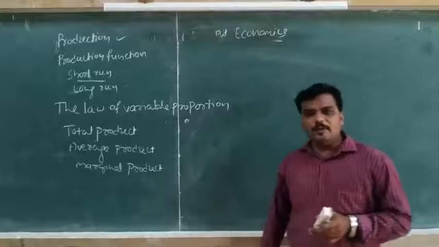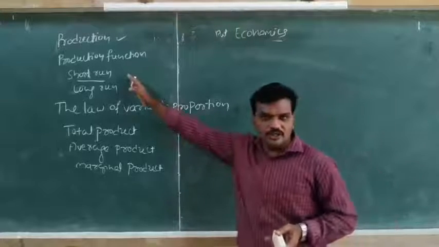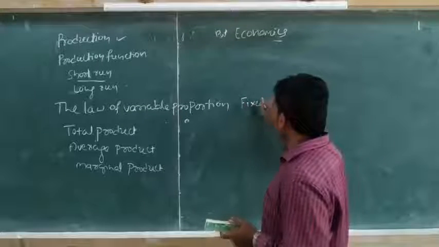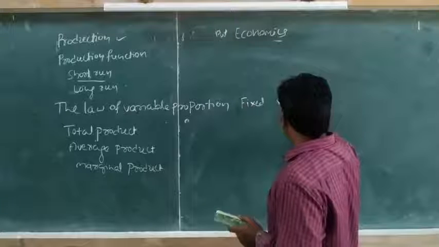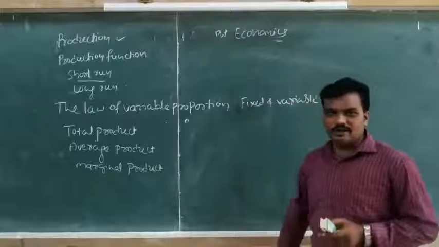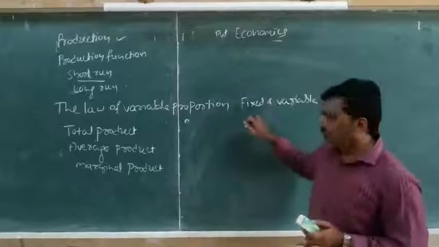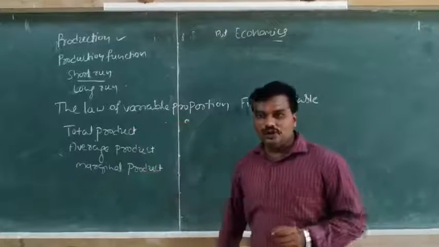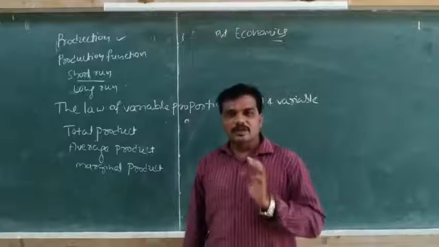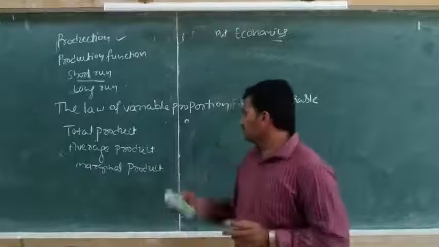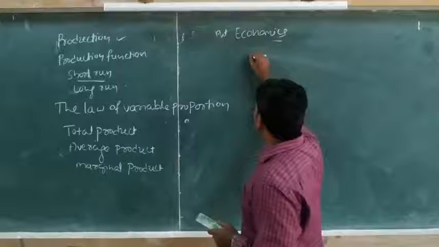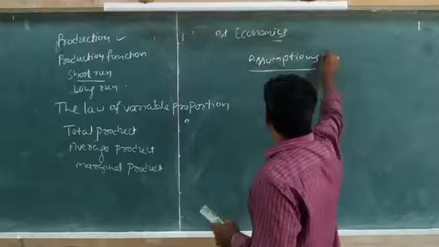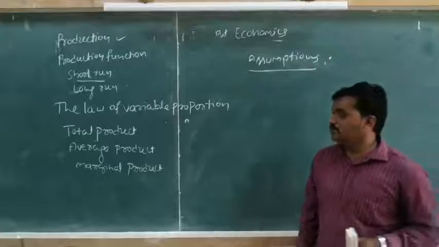I already told you, the law of variable proportion operates in the short run, where we can see fixed factors and variable factors. That is, the total inputs are divided into fixed inputs and variable inputs. The law of variable proportion also follows some assumptions. What are the assumptions of this law?